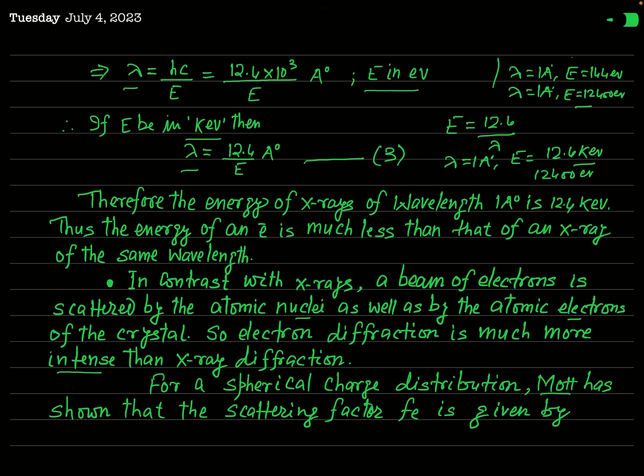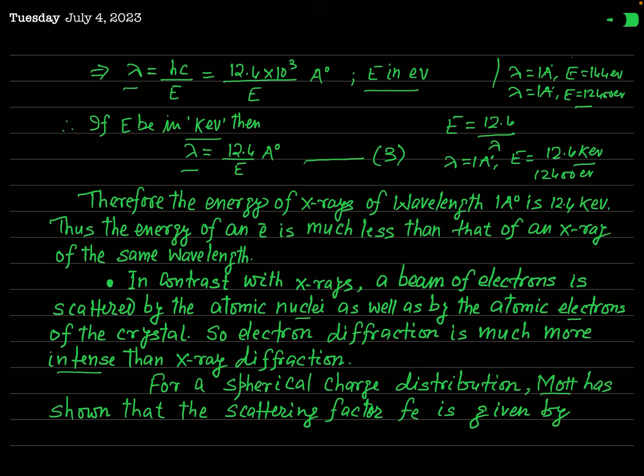We will directly write the expression for the scattering factor for electron and how the scattering factor of electron is related to the scattering factor of X-ray, and then you will compare it.